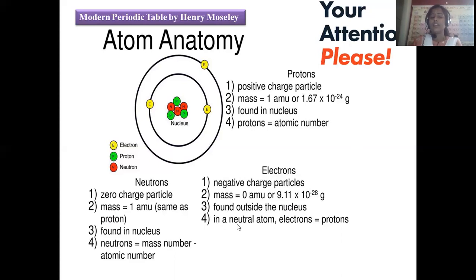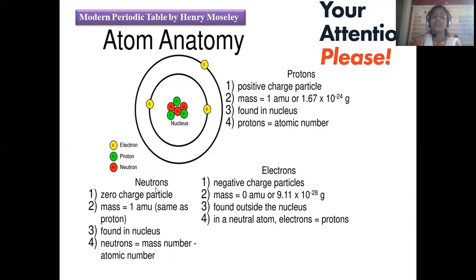Electrons are found outside the nucleus, revolving around the nucleus in their electron cloud. In a neutral atom, the number of electrons exactly equals the number of protons. Carbon has 6 protons and also 6 electrons, because for any neutral atom in the entire periodic table, the number of electrons equals the number of protons present. So this is the concept of electrons.